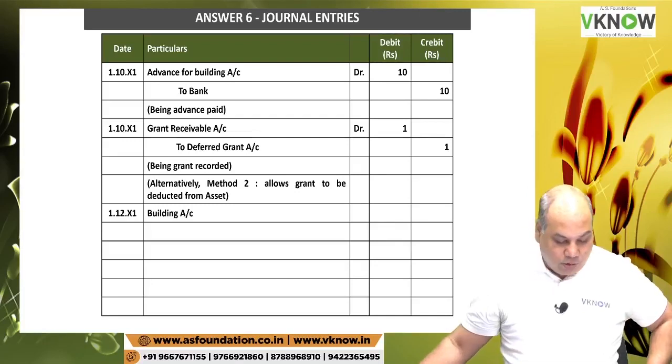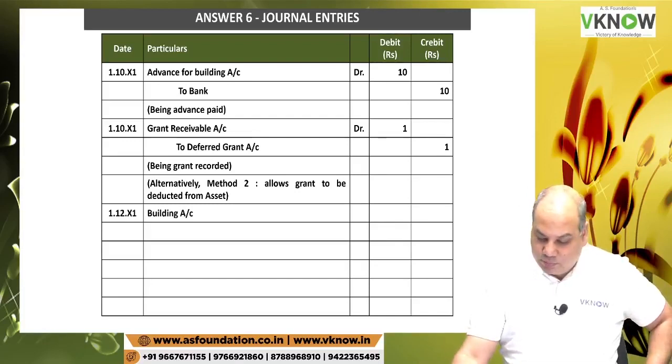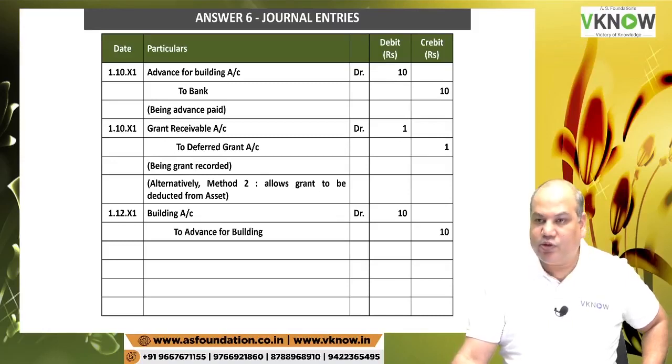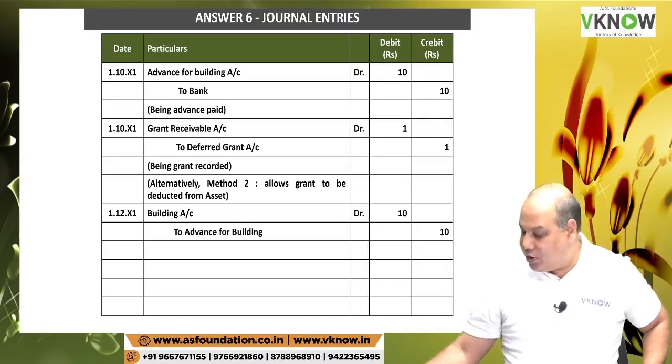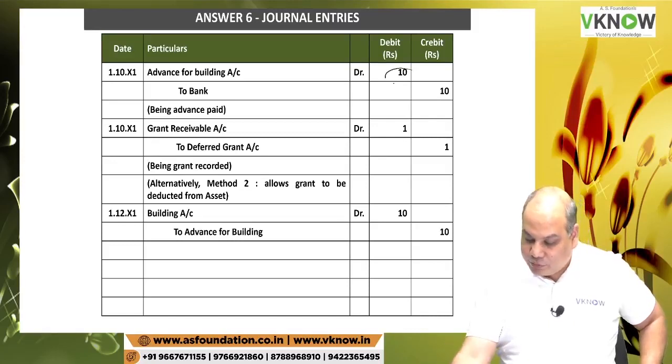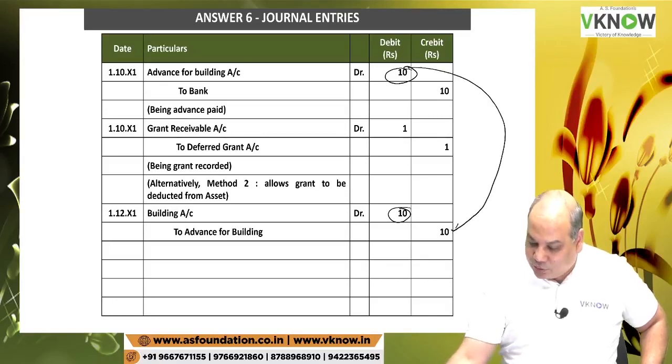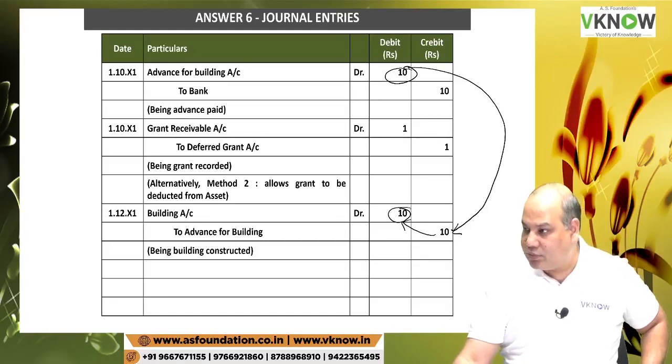Now what happened on 1/12/20x1, the building got over. So we will transfer the advance paid for building to building account. Is it right? So write down the entry, building account debit 10 to advance for building. Earlier it was only an advance. Now it is building. So advance will be transferred to building, being building constructed.